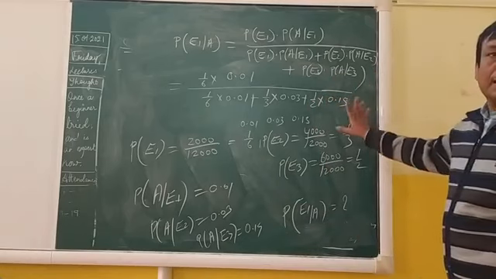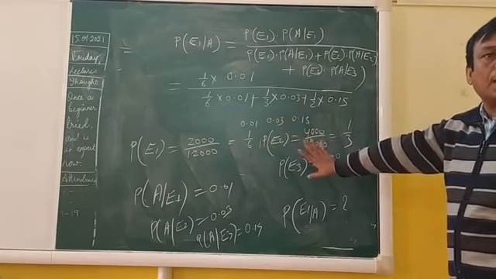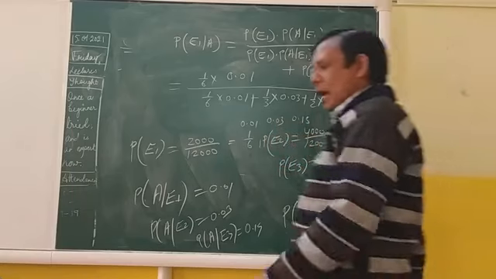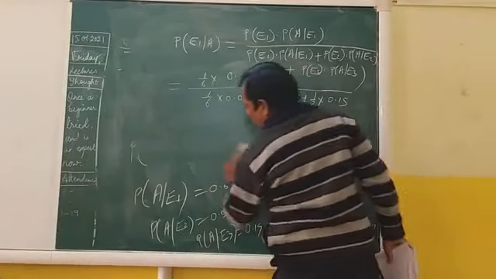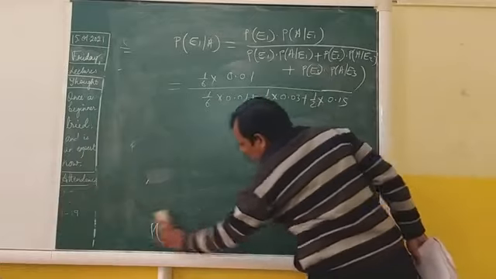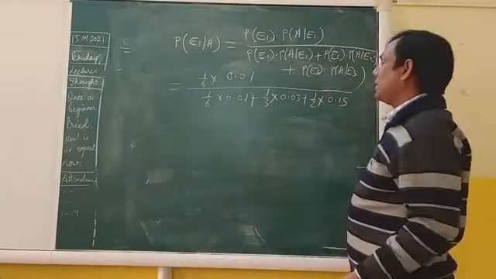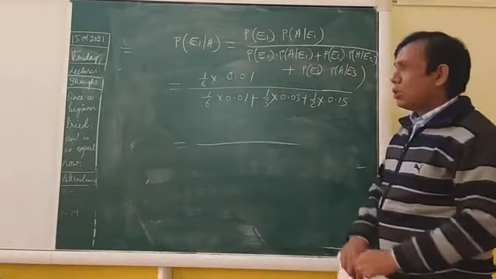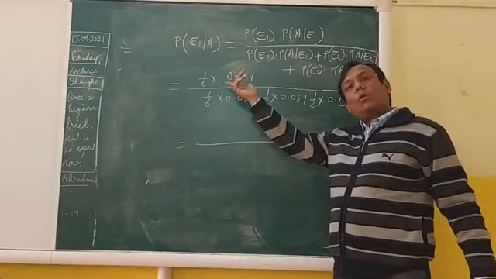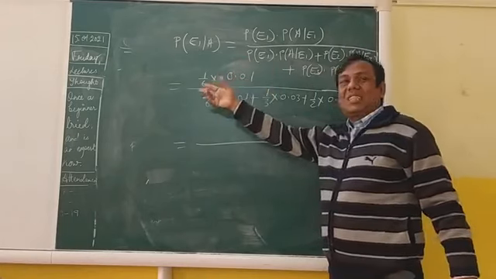Everything is clear. Is there any doubt up to here? Now we have to solve. Whenever you are solving, you have to use your presence of mind. First of all, don't try to divide 0.01 by 6 and do it like that.